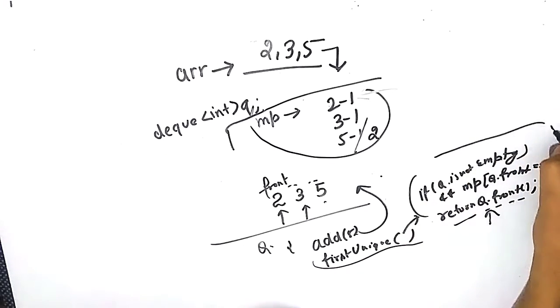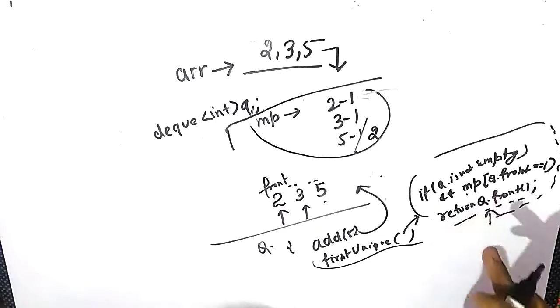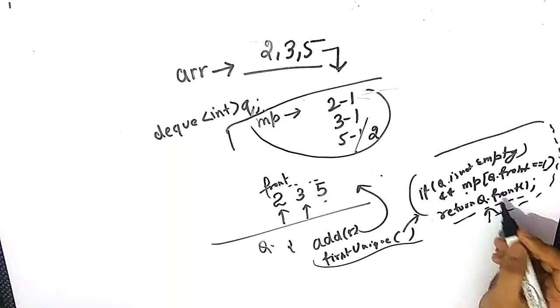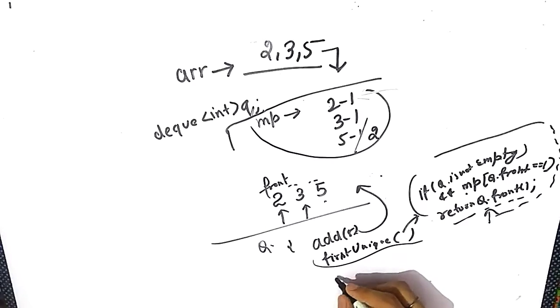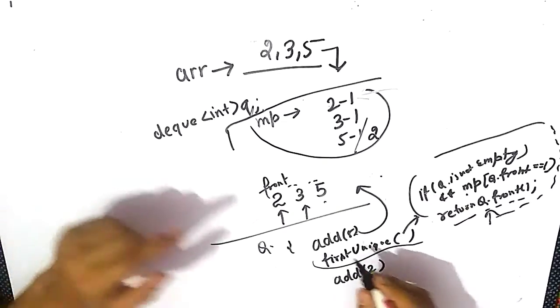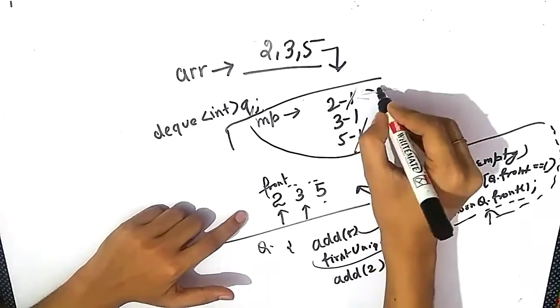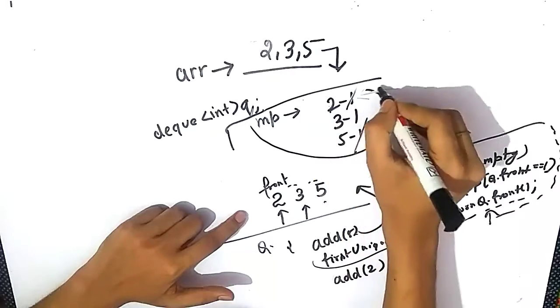If we check that the queue is not empty and the frequency of the front element of the queue is 1, then we will return the front element of the queue. And let's say the query comes like add 2. Now what we will do, add 2. Now the frequency of element 2 becomes 2.